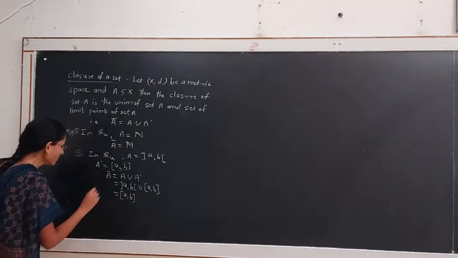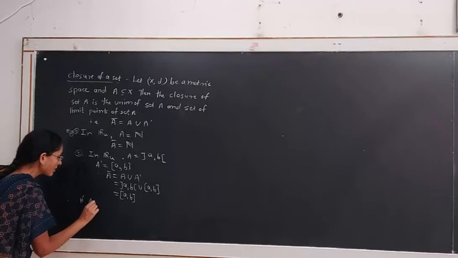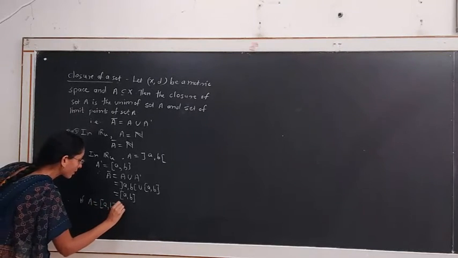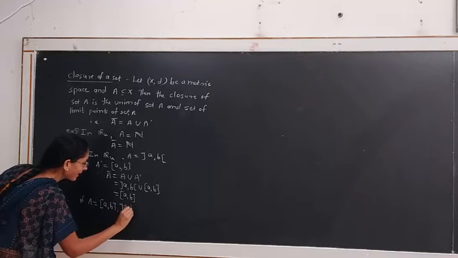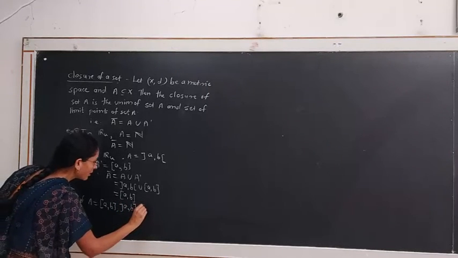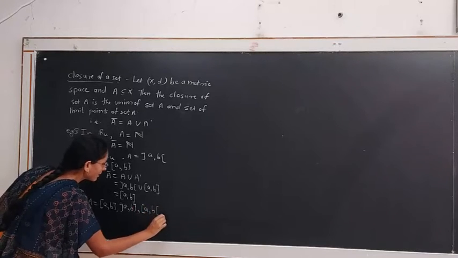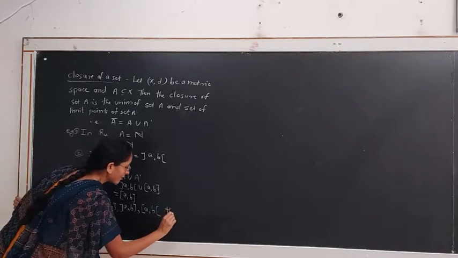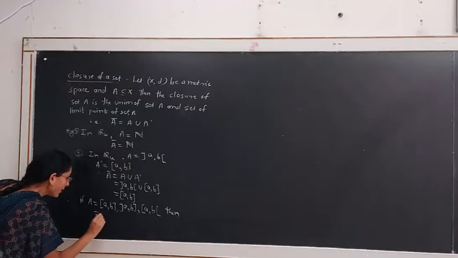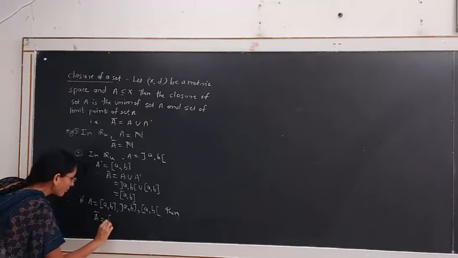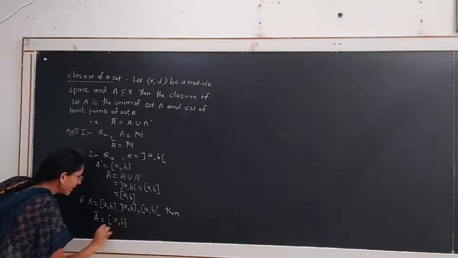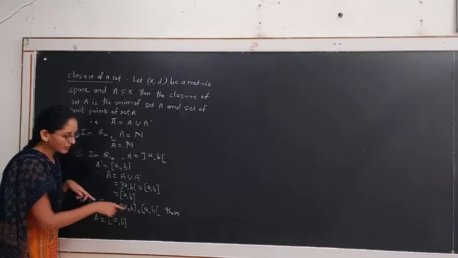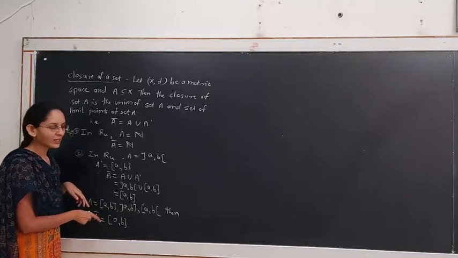Similarly, if we choose A as the closed interval [a, b], the interval open at a and closed at b, or the interval closed at a and open at b, then we will get A closure equal to the closed interval [a, b], because the set of all limit points of this set is the closed interval [a, b].